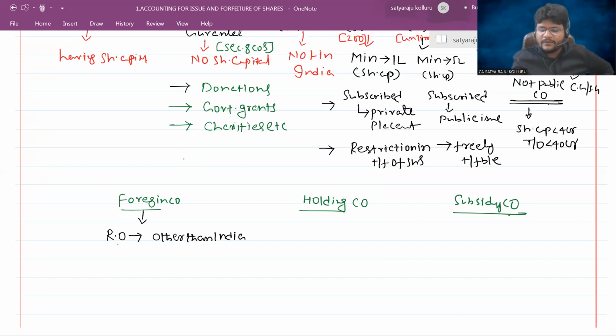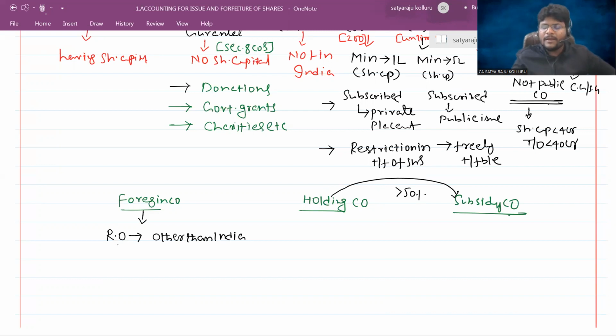Next, sir, what is the meaning of holding and subsidiary company, and what is the relation between them? A holding company is a company that holds greater than 50% share capital in another company.